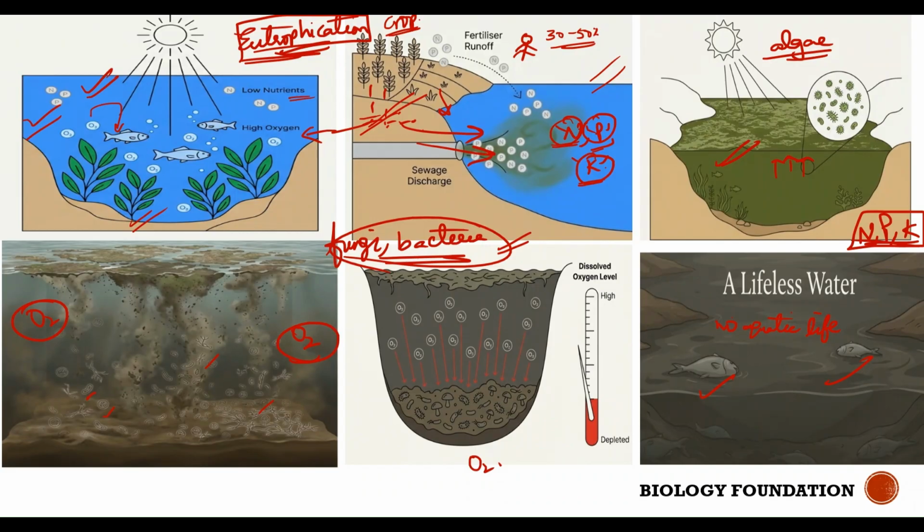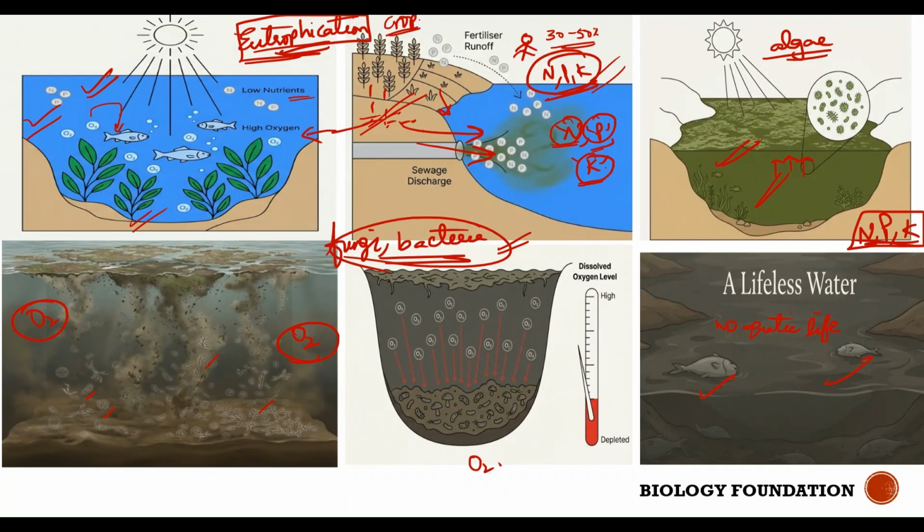Excess fertilizers get leached in the soil, and when rain comes, rain washes away these chemicals into the water bodies. Now these fertilizers are rich in which nutrients? Nitrogen, phosphorus, and potassium. This nitrogen, phosphorus, and potassium stimulate the growth of algae in the water bodies. Once algae grow, they grow for a period of time, after which they die.